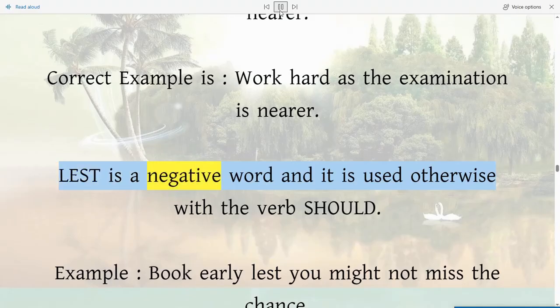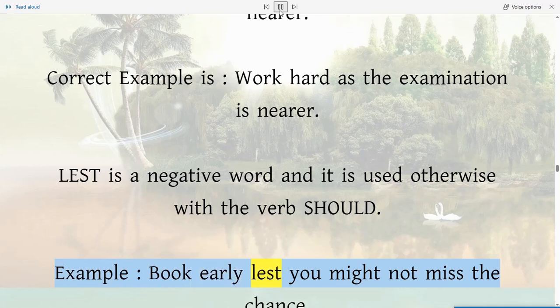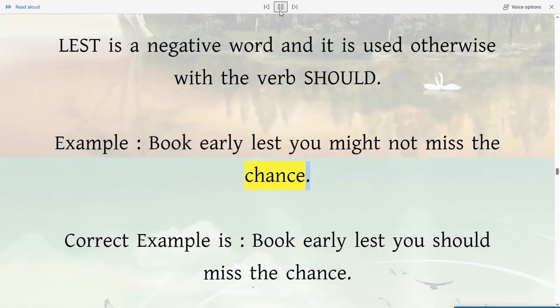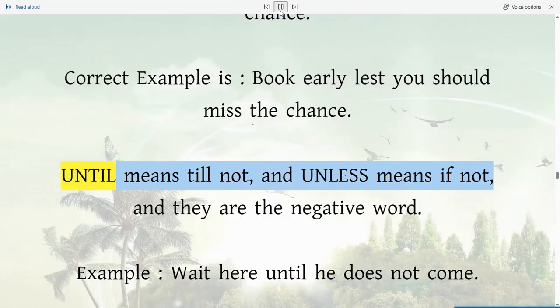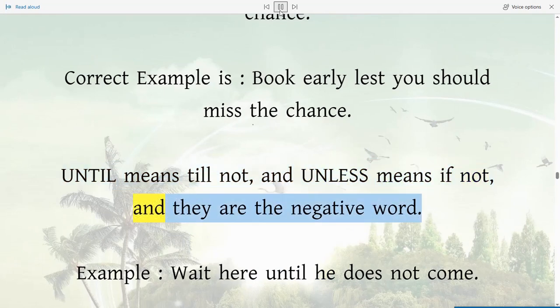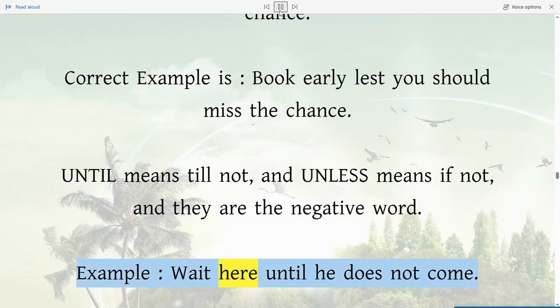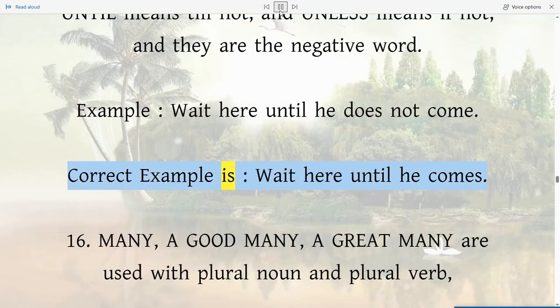Lest is a negative word and it is used otherwise with the verb should. Example, book early lest you might not miss the chance. Correct example is, book early lest you should miss the chance. Until means till not, and unless means if not, and they are the negative word. Example, wait here until he does not come. Correct example is, wait here until he comes.